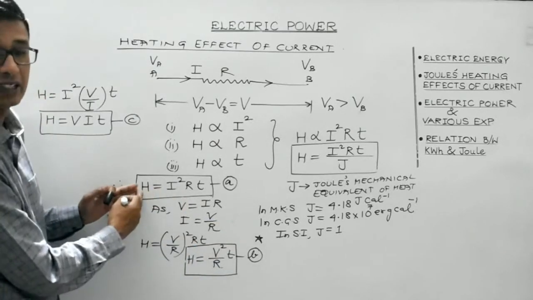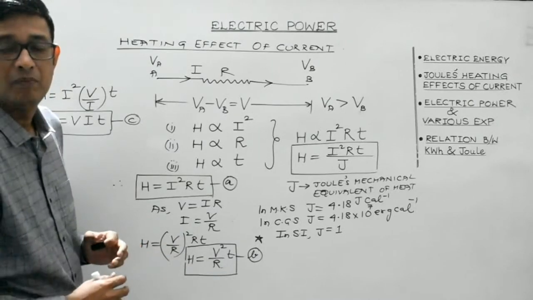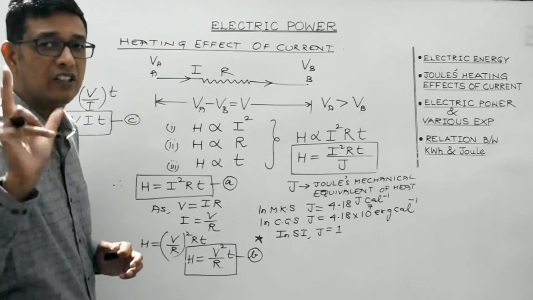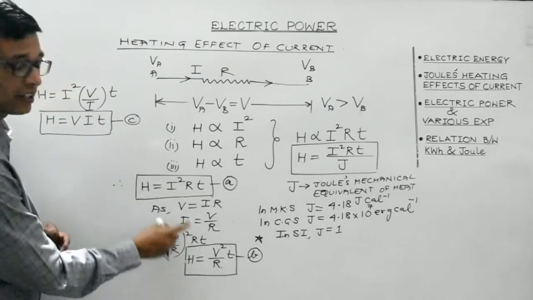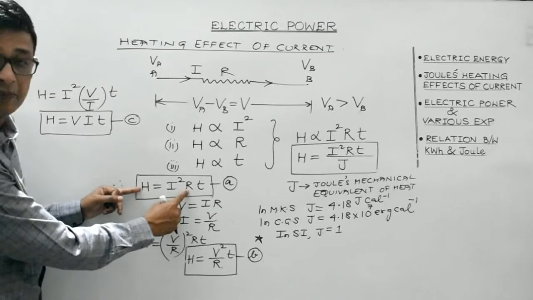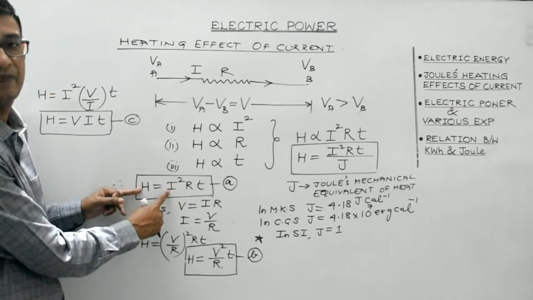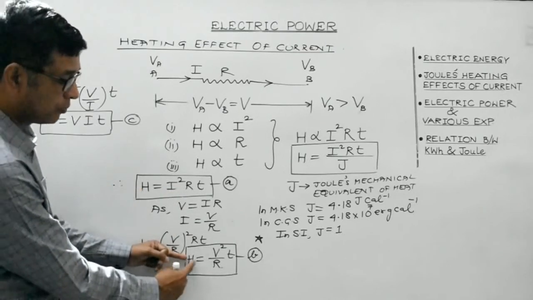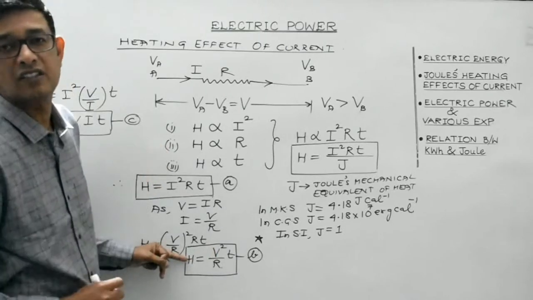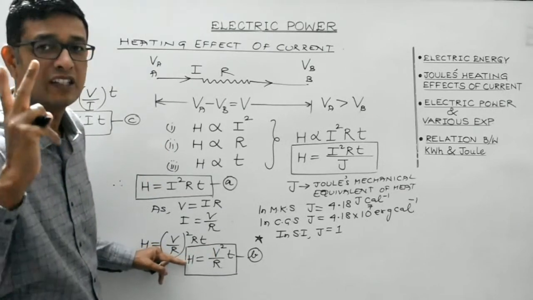But students, keep this in your mind, and it should be crystal clear to you that they are not contradicting each other. Actually, H would be directly proportional to R only when current is constant. And here, H would be inversely proportional to R only when potential difference is constant. So these are two very, very important key points.